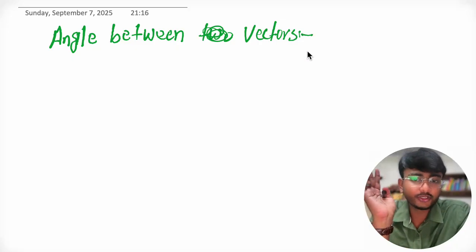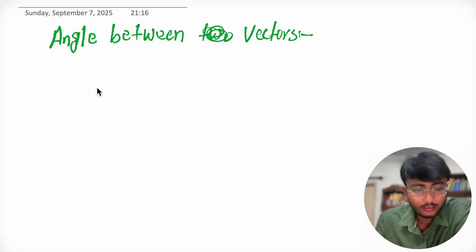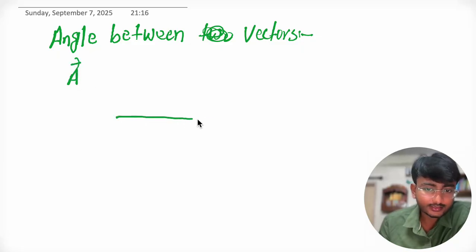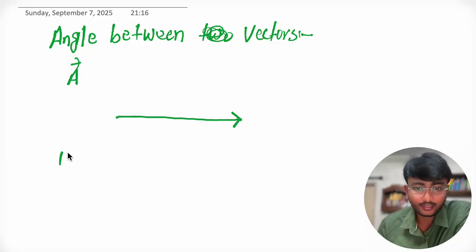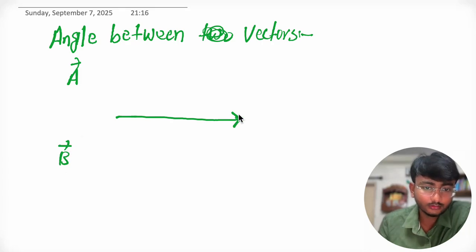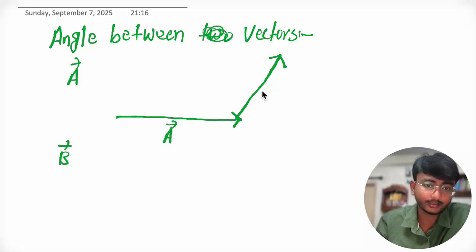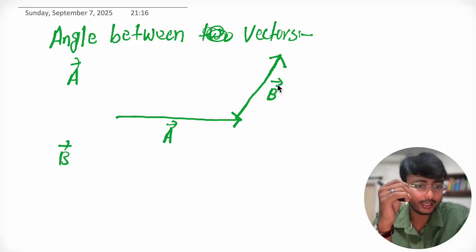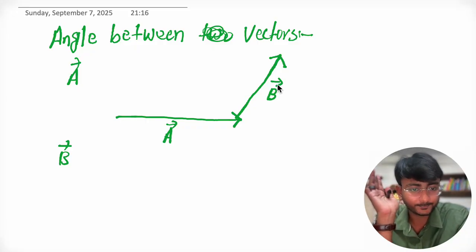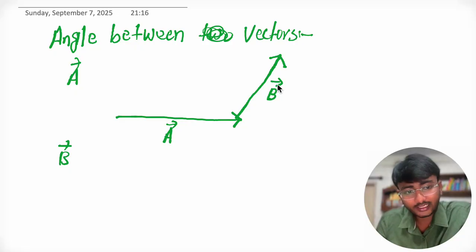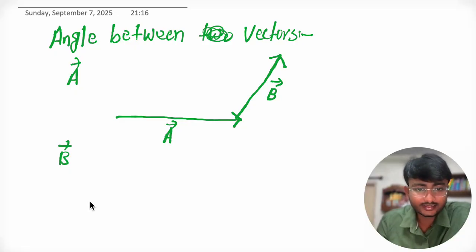Okay, so the question is, we have understood that we can represent graphically any vector. Suppose A is a vector like this, and B is a vector like this, and we have to calculate the angle between A and B. So how can we calculate that angle?